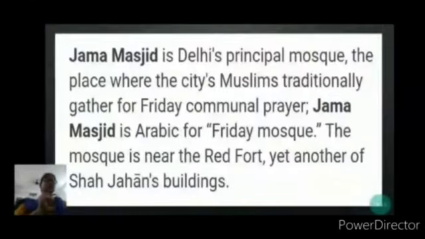Now I will show you the picture of Jama Masjid. Jama Masjid is Delhi's principal mosque. It is one of the biggest mosques in India. In India there are many mosques, but this is one of the biggest. Muslims traditionally gather there on Friday for communal prayer.